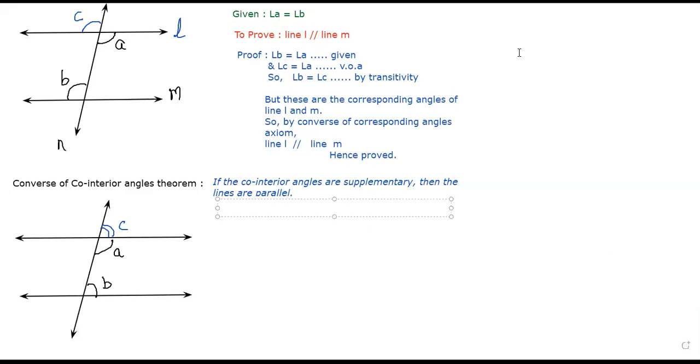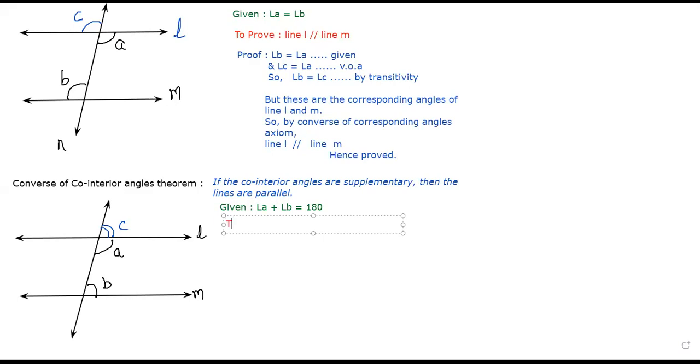Write down given. What is given this time? This time it's given that angle A plus angle B is equal to 180. What do you want to prove? Again, you have to prove that lines are parallel. Yes or no? Yes, sir. We have to prove that L and M are parallel.